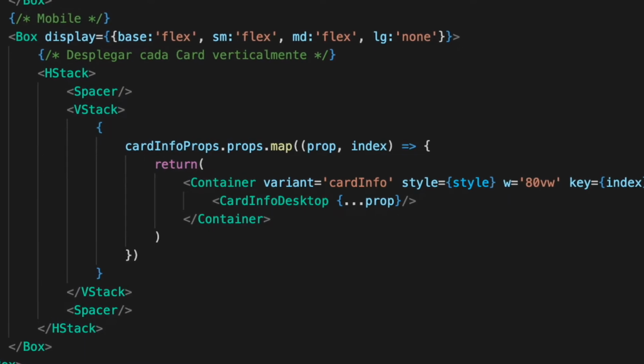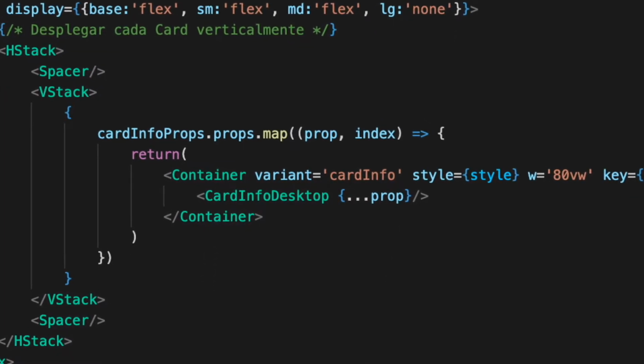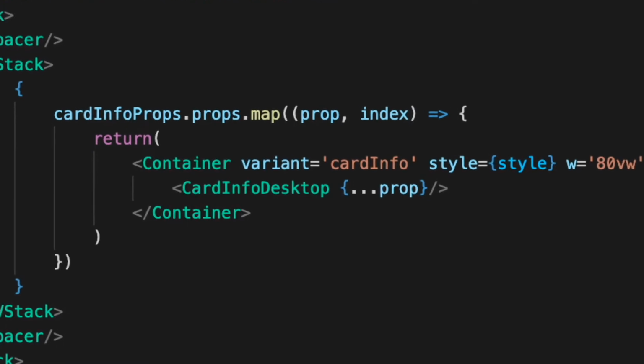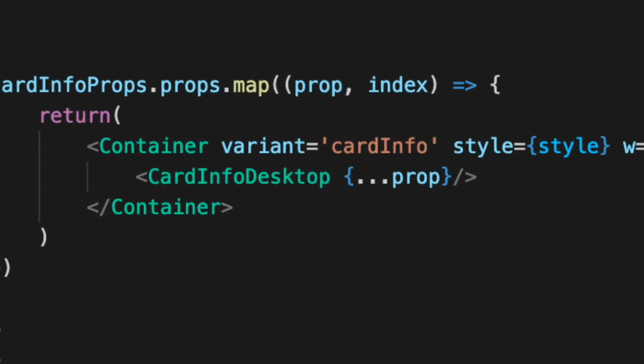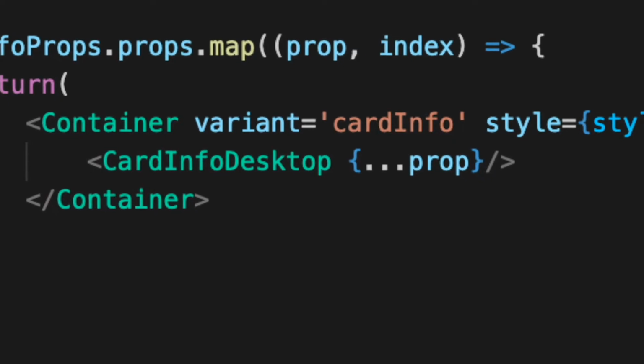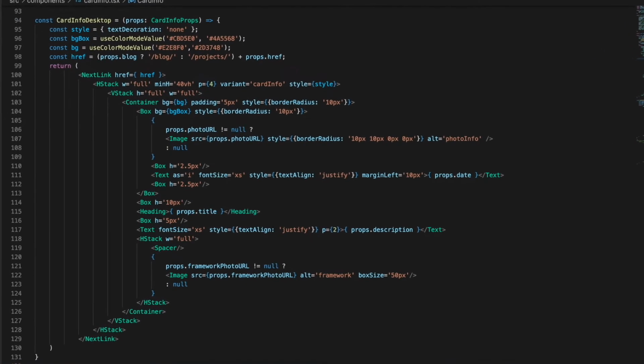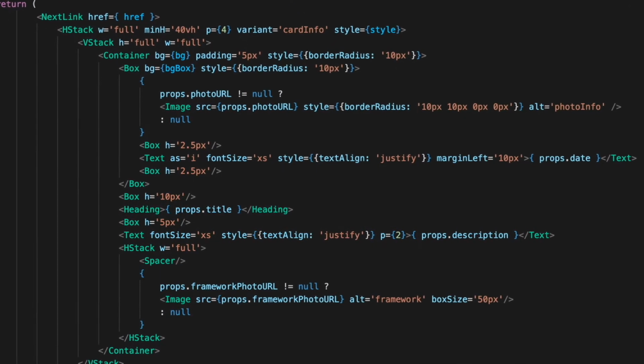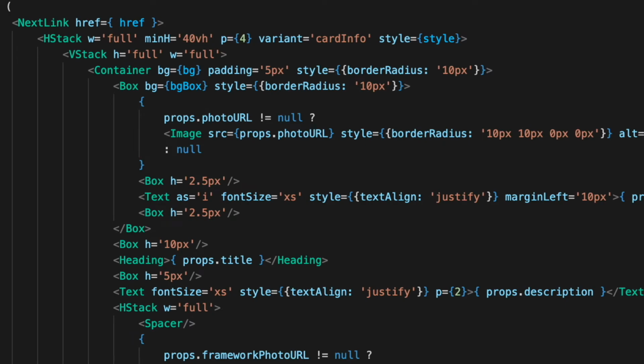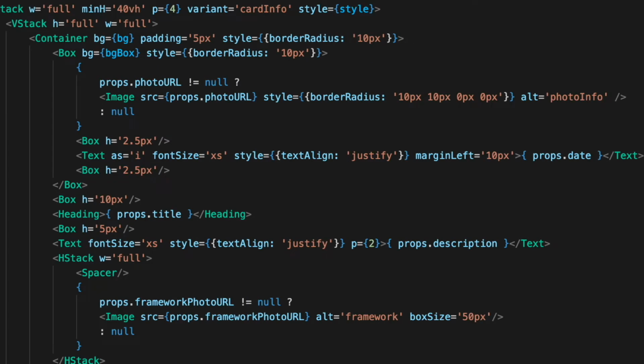In both boxes, I show the component that I call card info desktop, and I pass the parameter that I receive in each iteration. As you can see, the entire card wraps the next component called next link. This is useful to redirect the user to the page of the corresponding project or blog. Later, on the design of the card, I will start by showing the image that we receive from the parameter.